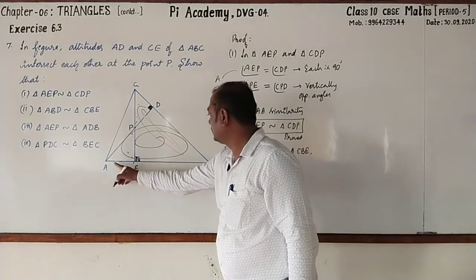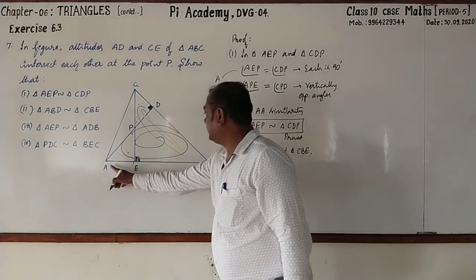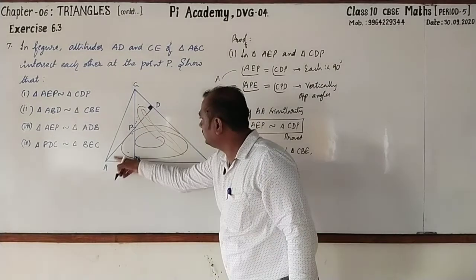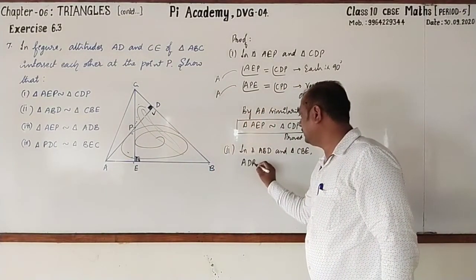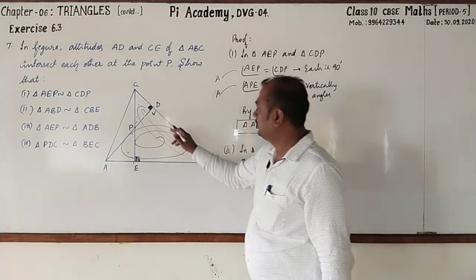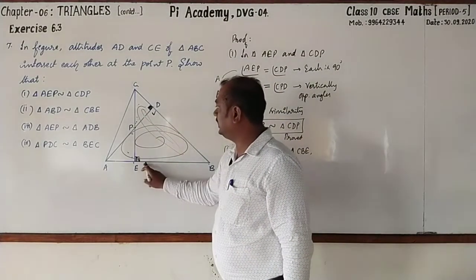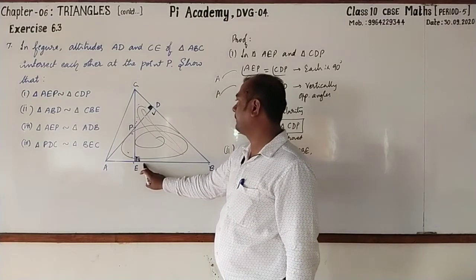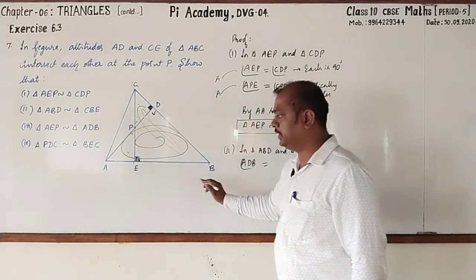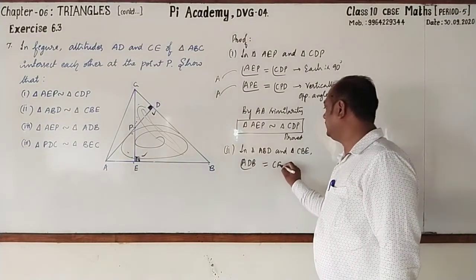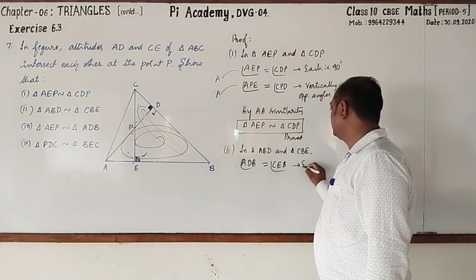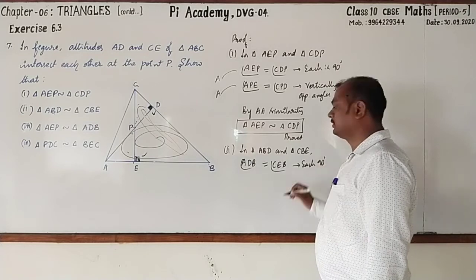angle ADB, this is equal to, in triangle CBE, you can take angle CEB, this is 90 degrees. Reason: each 90 degrees.